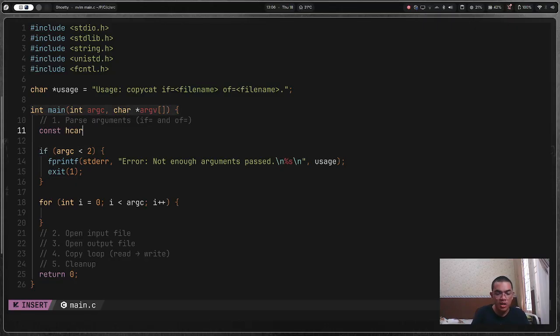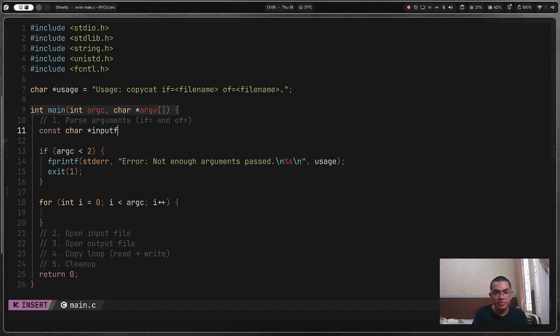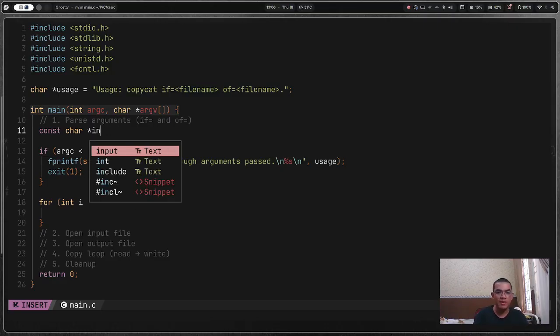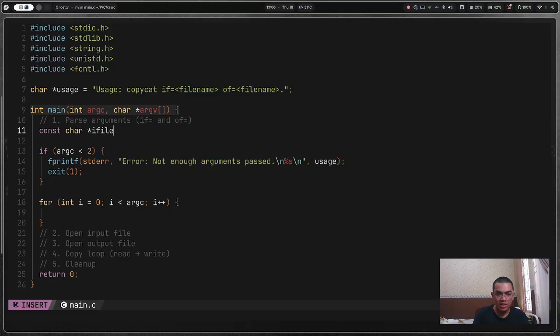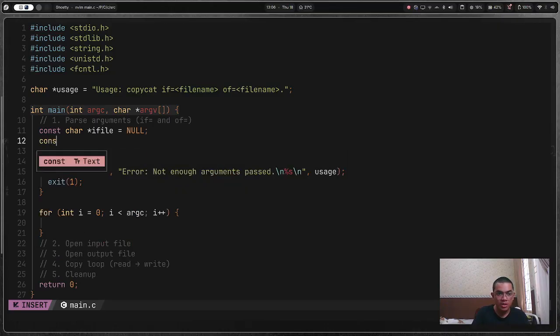const char pointer input file. Okay, what's the meaningful name? What's the meaningful name, guys? i_file and o_file. i_file is going to be equal to null. Then const char pointer o_file is also going to be equal to null.